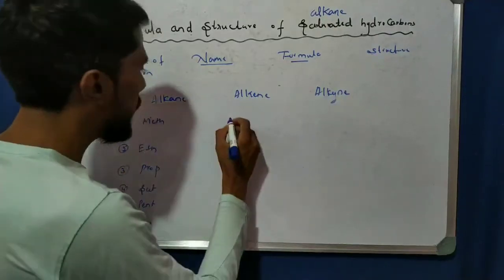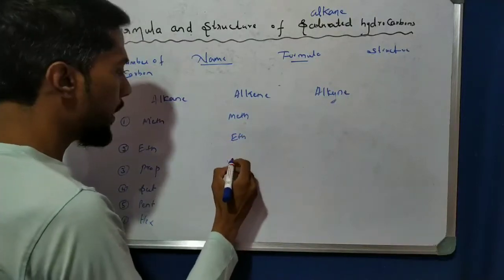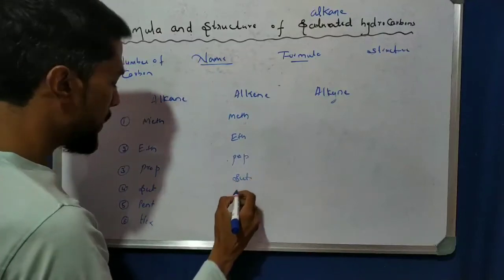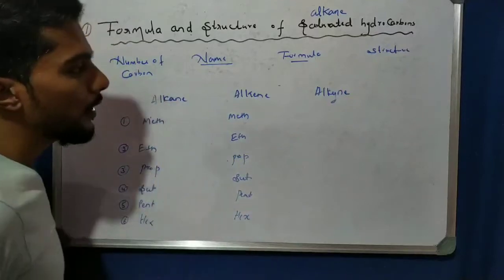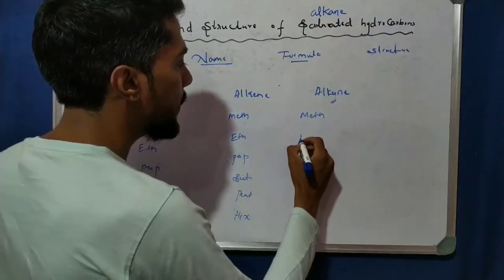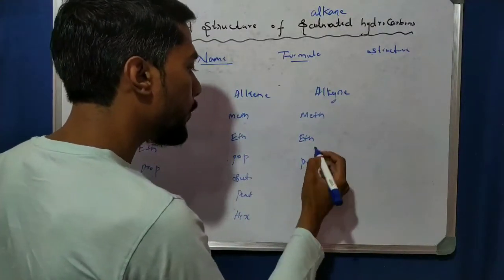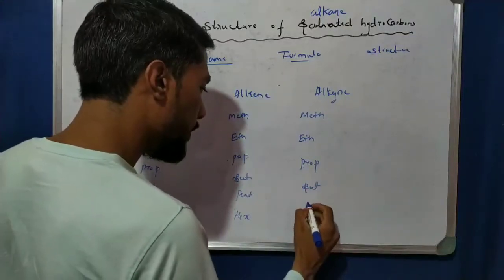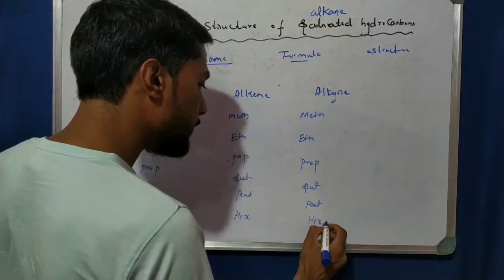Here also same: one carbon is meth, 2 carbon is eth, 3 for prop, 4 for but, 5 for pent, and 6 for hex. Next, here also same for alkyne: 1 for meth, then eth 2, prop 3, but 4, pent 5, and hex is 6.